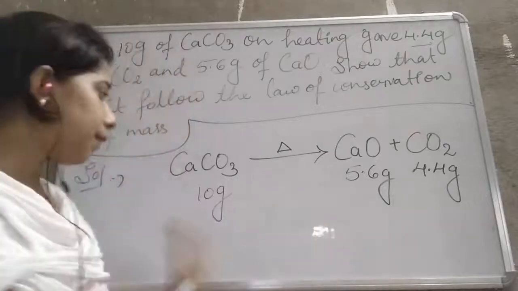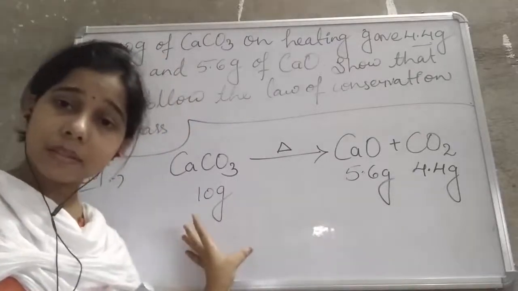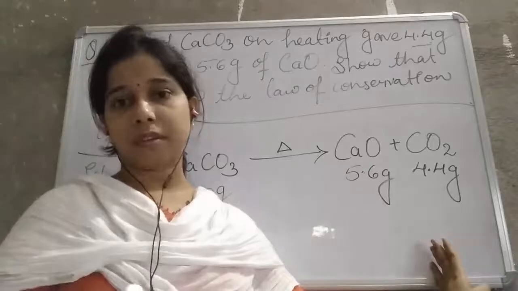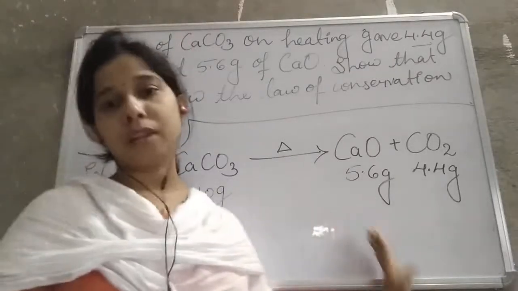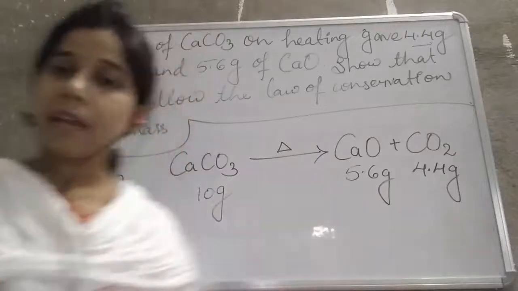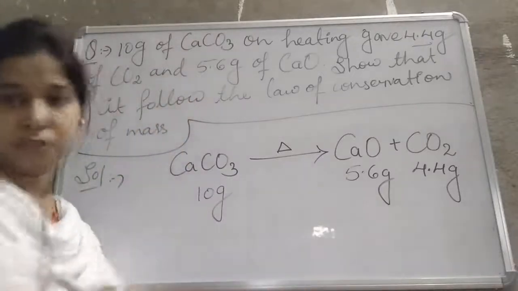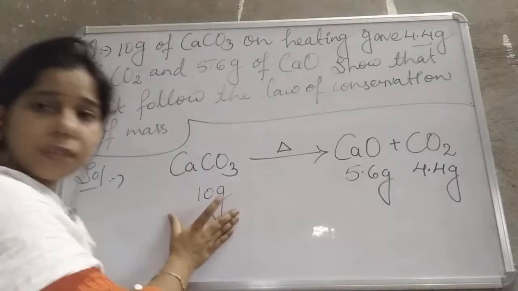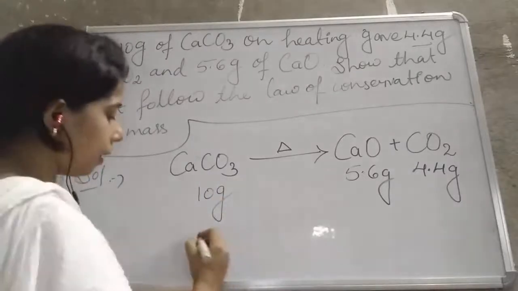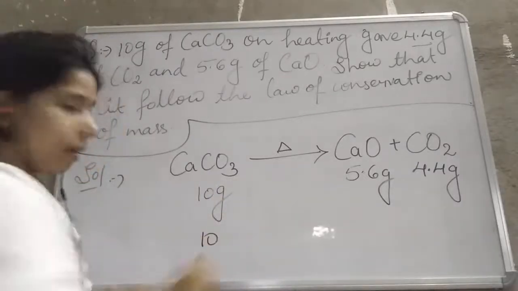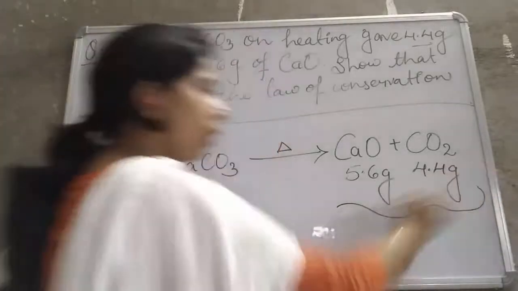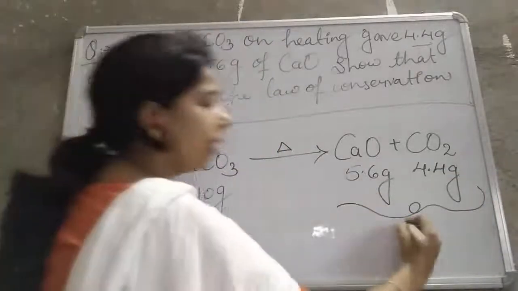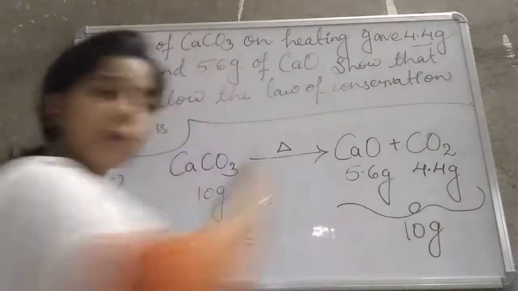So we will see the total mass of the reactant and the total mass of the product. If the total mass of the reactant is equal to the total mass of the product, then it follows the law of conservation of mass. The total mass of the reactant is 10 gram only. That will be equal to, now we will add both of the products, and you will find it is 10 gram only.